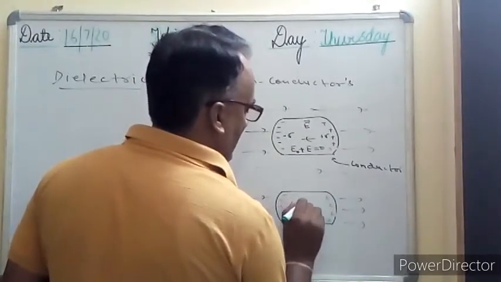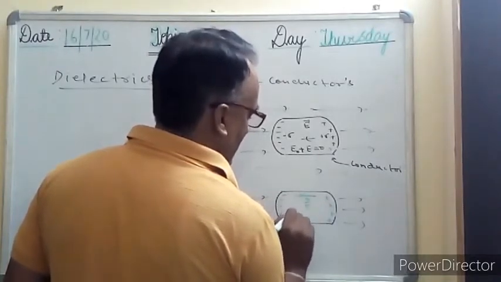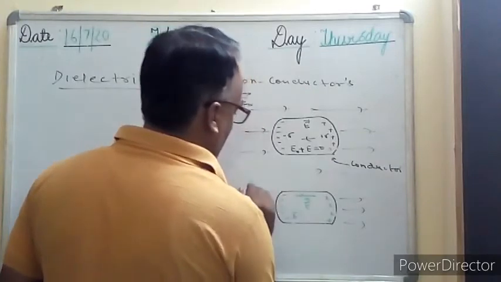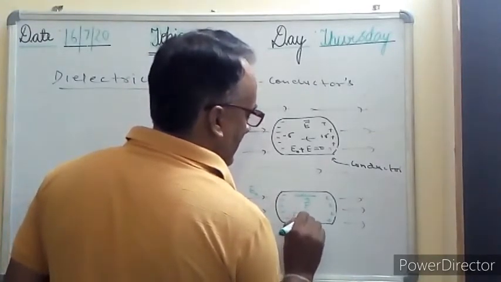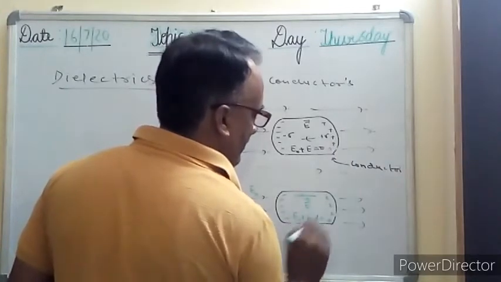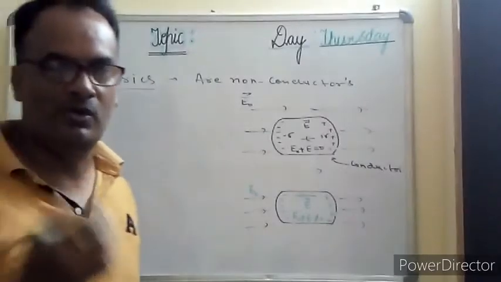The net electric field will be again in this direction. But here, the total electric field E naught plus E is not equal to 0. What makes the net electric field non-zero?